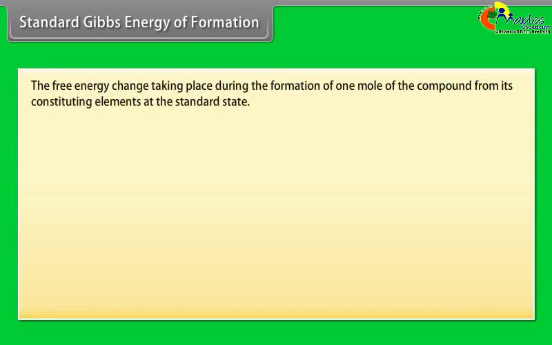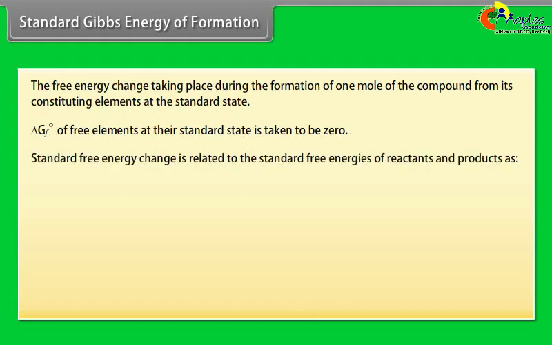Standard Gibbs energy of formation. The free energy change taking place during the formation of 1 mole of the compound from its constituent elements at the standard state. Delta Gf naught of free elements at their standard state is taken to be 0. Standard free energy change is related to the standard free energies of reactants and products as delta G naught is equal to the summation of delta Gf naught of products minus the summation of delta Gf naught of reactants.